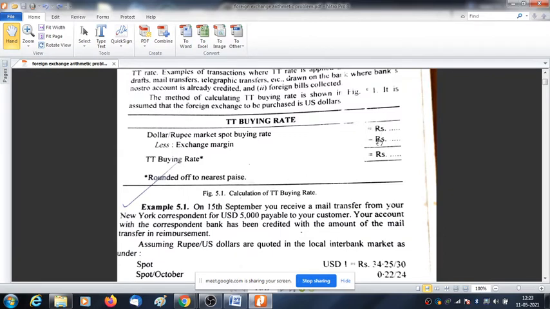So this is the buying rate. And why are we deducting exchange margin? Tell me why we are deducting this exchange or commission. Exchange margin is nothing but the commission charged by the bank. Then why are we deducting this commission? So because there are no commissions.